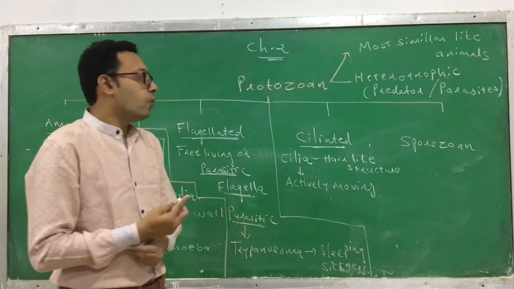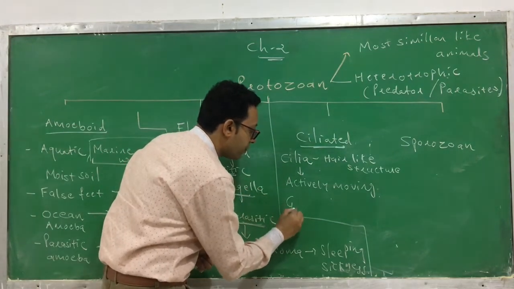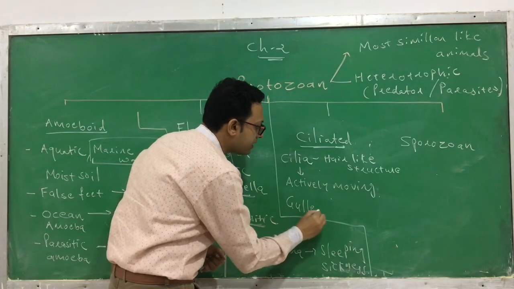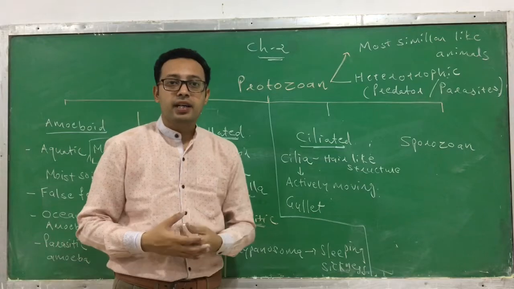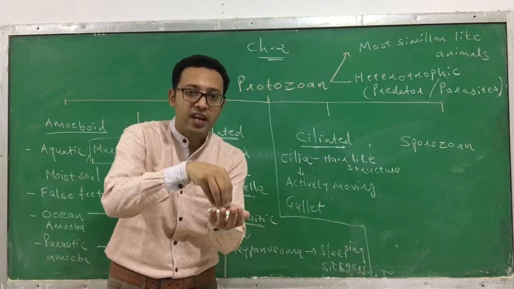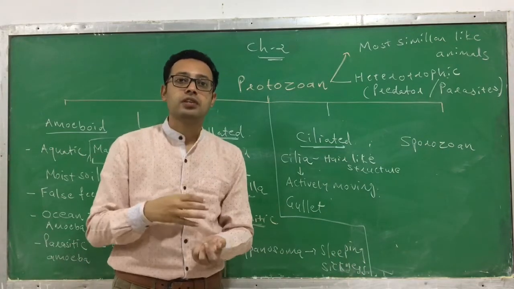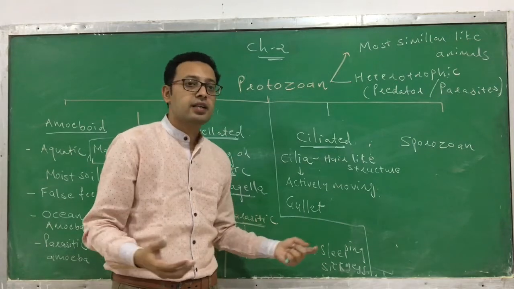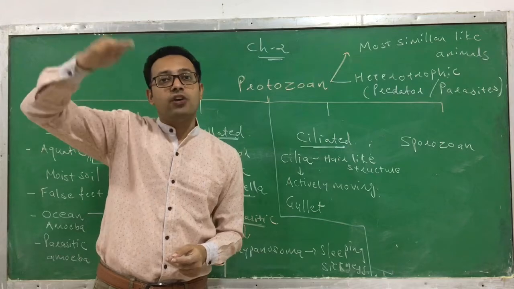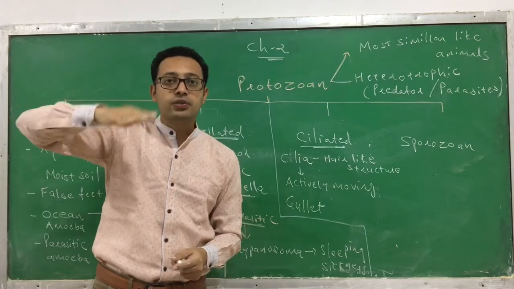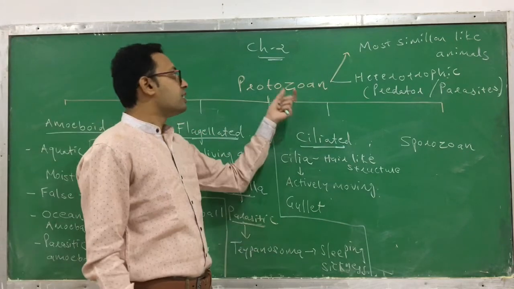They also have a special arrangement for food intake, which you can call a gullet. Gullet means a simple mouth-like structure. Like we have a hand, and with the help of the hand we can put the food into our mouth. But they don't have any kind of hand, but they have cilia. So what do they do? The food which is floating in the water.